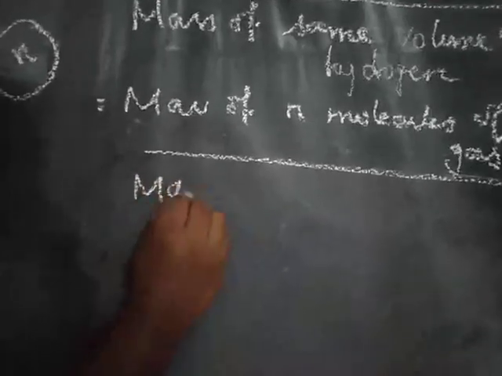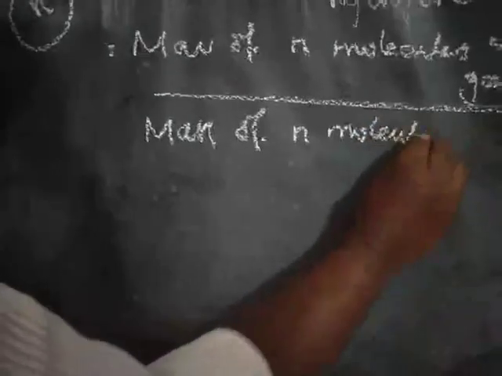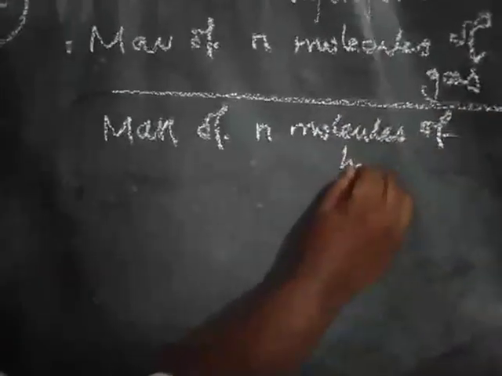Instead of same volume, you have to write N molecules: mass of N molecules of hydrogen.